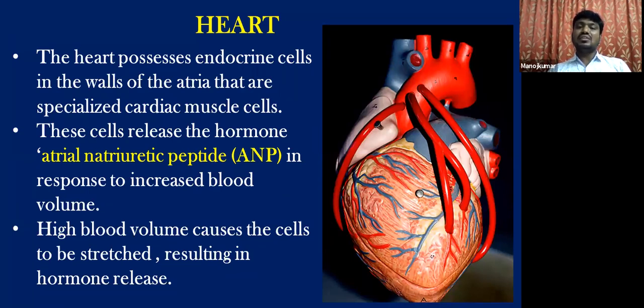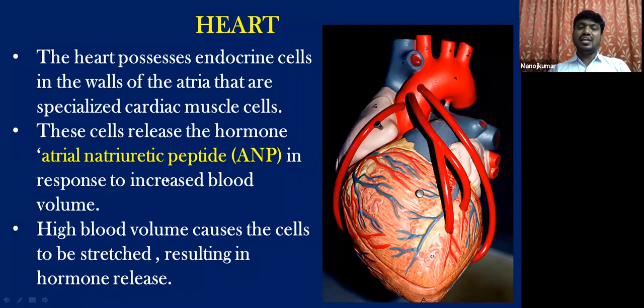There are special kinds of cells in the atrium. They are called atrial myocytes. These atrial myocytes are special endocrine cells that release a peptide hormone called atrial natriuretic peptide hormone, or atrial natriuretic factor, abbreviated as ANP or ANF.